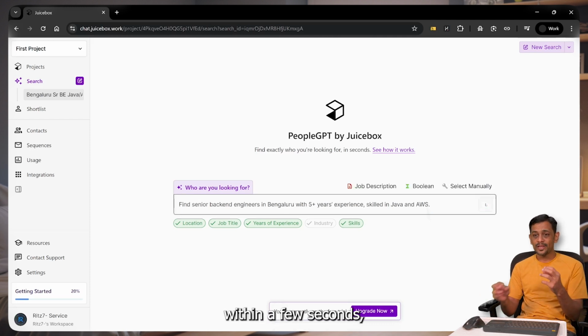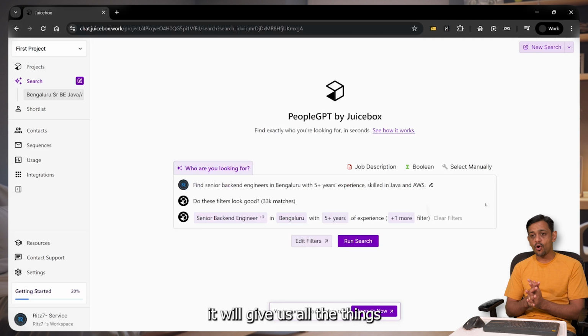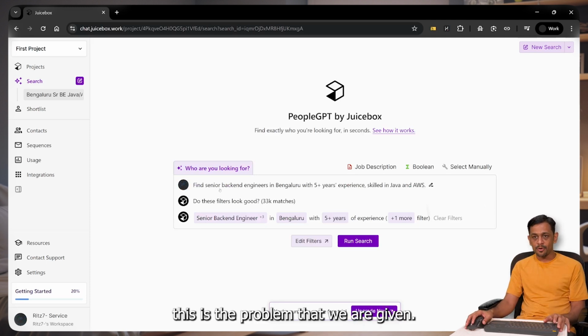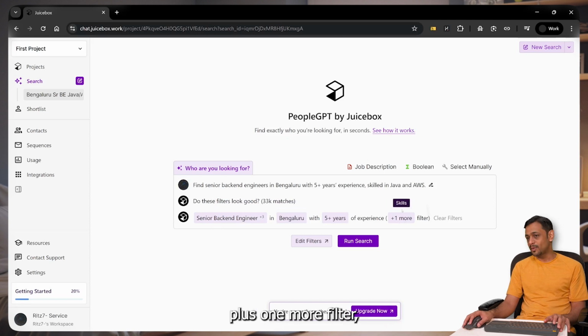So you can see that within a few seconds, it will give us all the things that we are looking for. So this is the prompt that we're given. And then it says, do these filters look good? Okay, which is 33K match. Senior backend engineer in Bangalore with 5+ years of experience, plus one more filter, which is basically the skills, right?